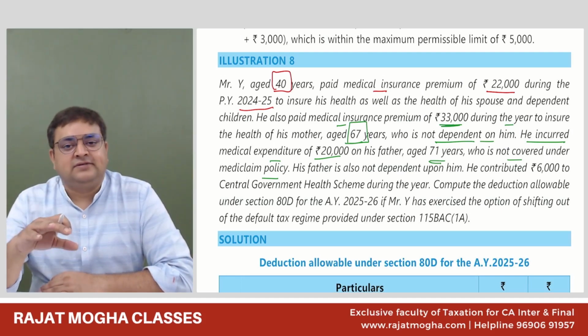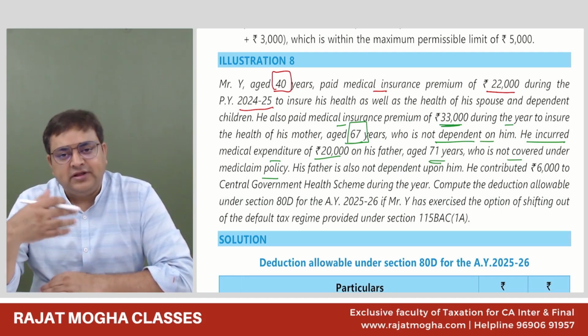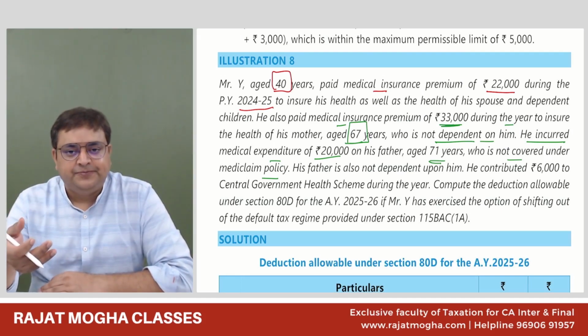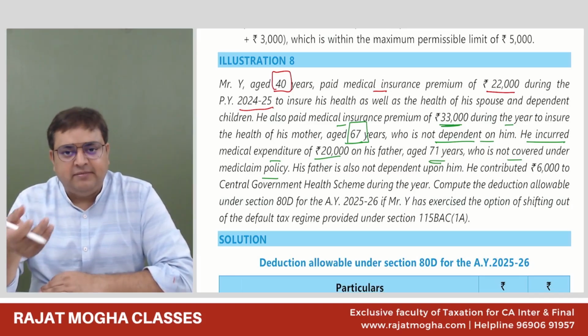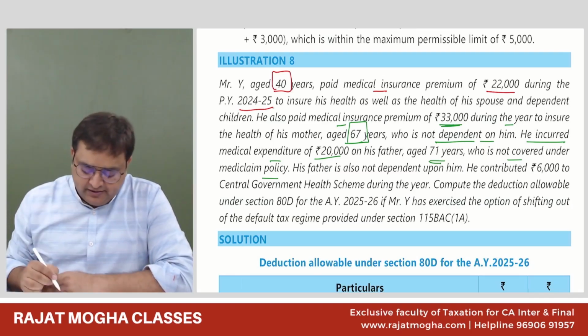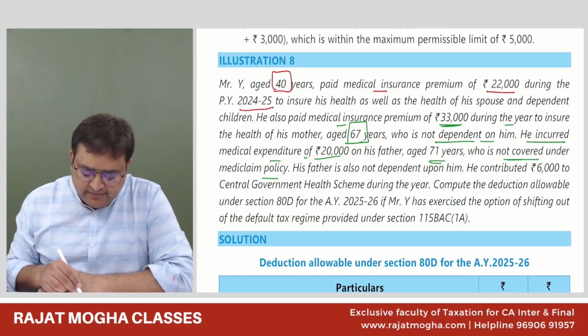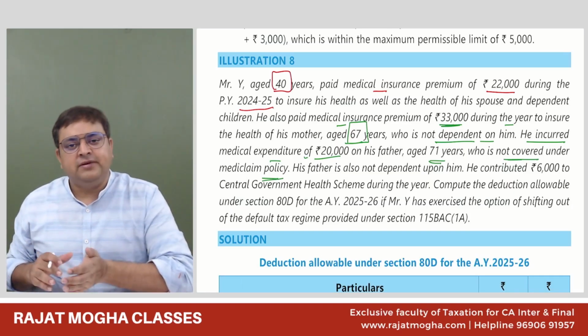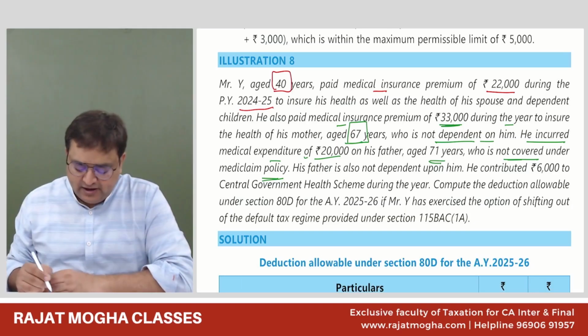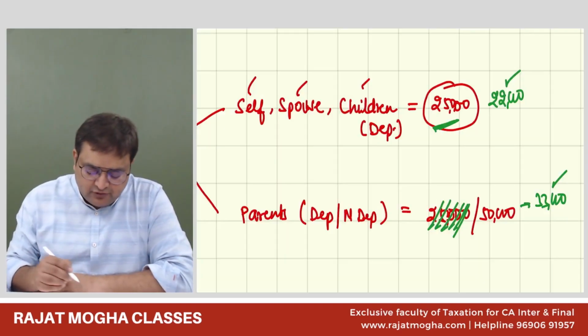The answer is yes. If the assessee or their parents are senior citizens and they don't have medical insurance, even medical expenses are allowed. Here it is mentioned that he is not covered under the Mediclaim policy, so medical expenses are allowed. How much? 20,000 rupees can be allowed.